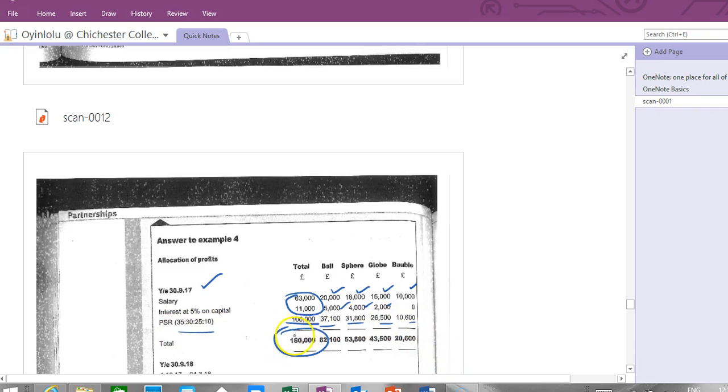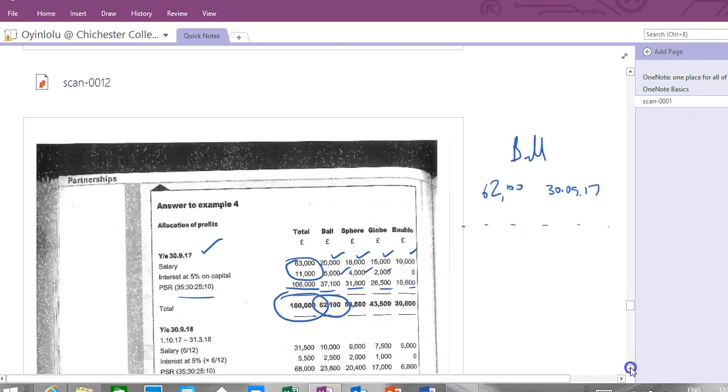Nothing's different, nothing special. Our focus though is on Ball, and this figure here is 62,100. So Ball has, up to the 30th of September X17, 62,100. Okay, no problem.